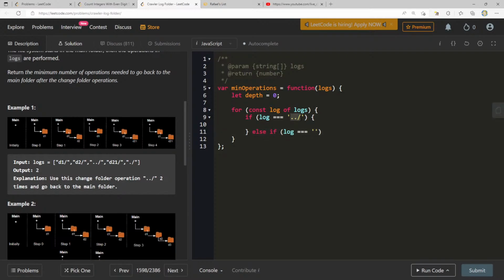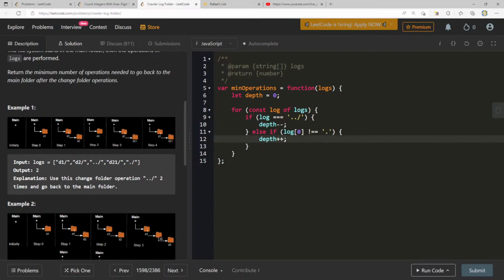Okay, if log is this string exactly, else if log of 0 is not equal to a period, I guess we can just look for that, right? Because this will catch any log that is the parent, this will catch any log that's in this form. Because if it was this one, it would just stay the same. Can I just depth plus plus, depth minus minus? Am I being way too naive here? No, wait, yeah. Then I go depth minus minus. Oh no, this should be depth minus minus. This should be depth plus plus.